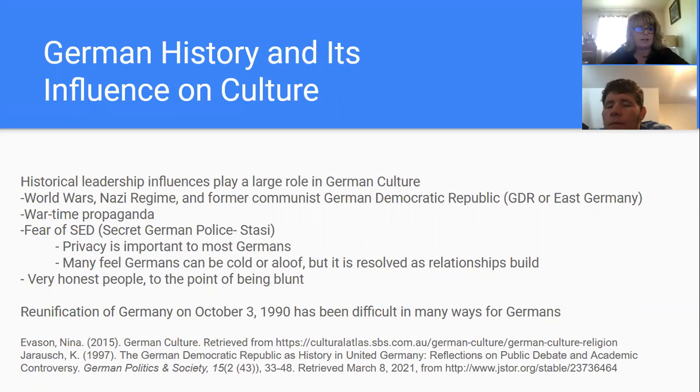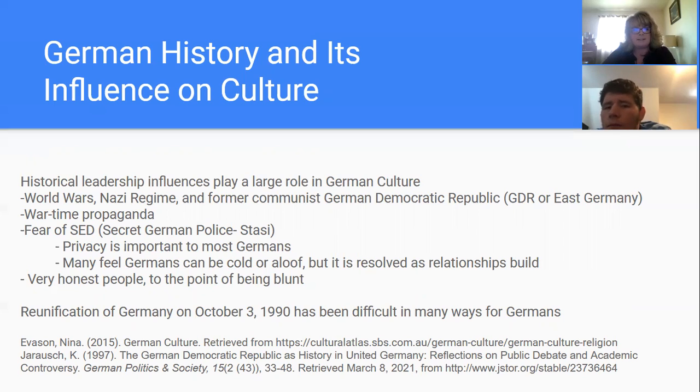During World Wars I and II, wartime propaganda frequently misled the Germans to believe that they were winning the wars or that they were doing better than they thought. This can lead to the thought that the people cannot be trusted. While under the GDR, or German Democratic Republic, fear of the SED, the secret German police Stasi, made many Germans fear trusting their neighbors, their loved ones, and even their children.